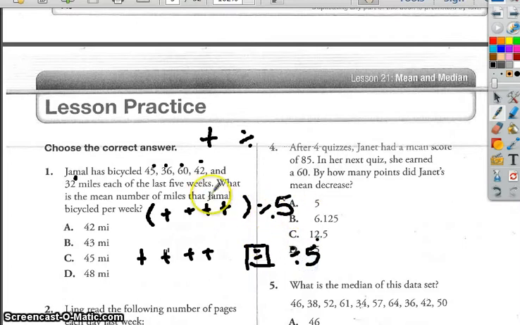If you do not do it in either of those two ways in your calculator, you're not going to get the correct answer. It's going to give you something weird and strange, and it's not going to be there. So when you put that into your calculator and divide after you have added, you are going to get B, 43.